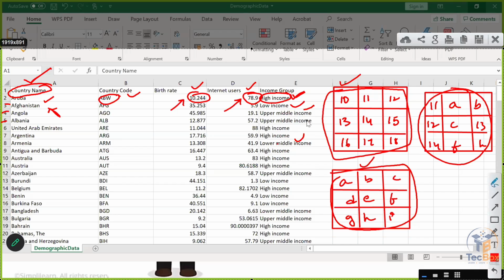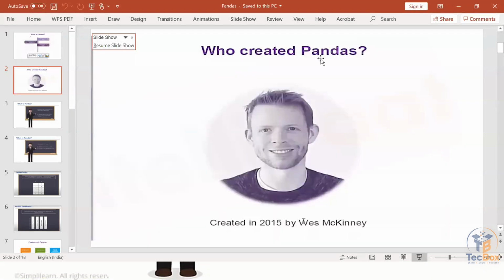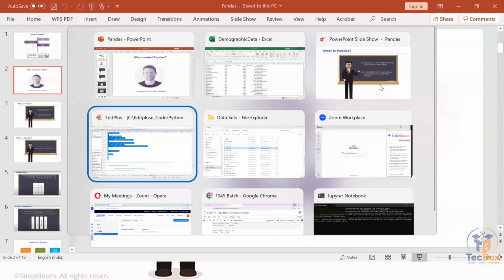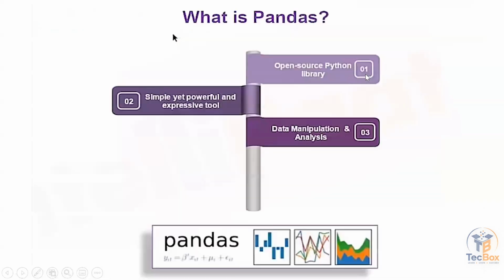So when you need to work with data consisting of different data types, like numeric, categorical, textual, Boolean and binary, you can use pandas. That is the reason pandas has come into the market. So to recap, first, pandas is an open source Python library.